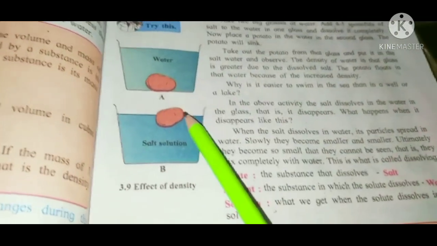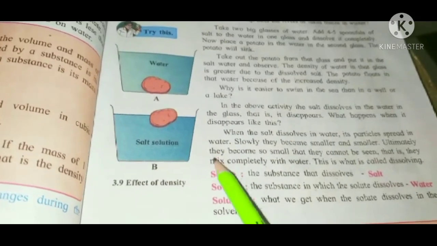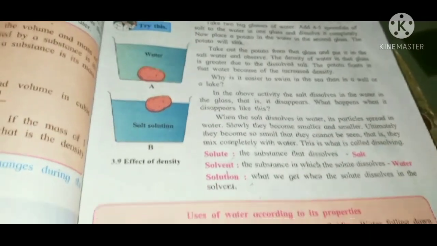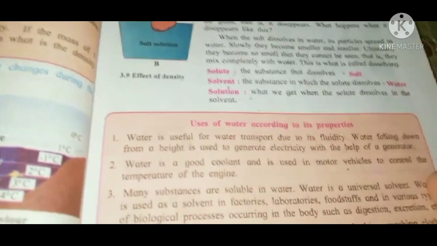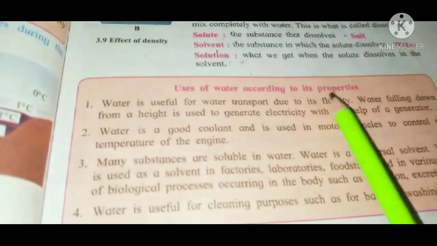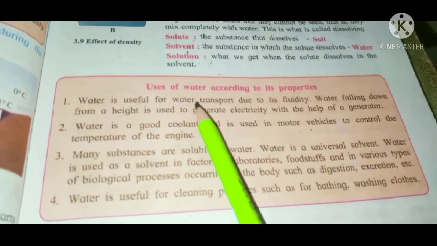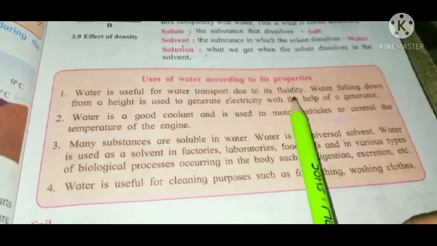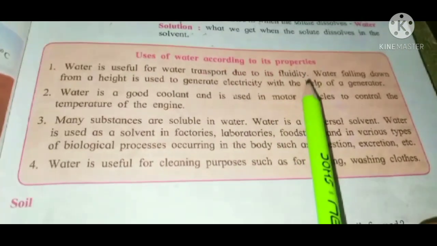Here they have given the diagram of the potato in the glass in normal water and in the salt solution. See here, effects of density, picture 3.9 given on page 21. Now, uses of water according to its properties. Water is useful for water transport due to its fluidity.